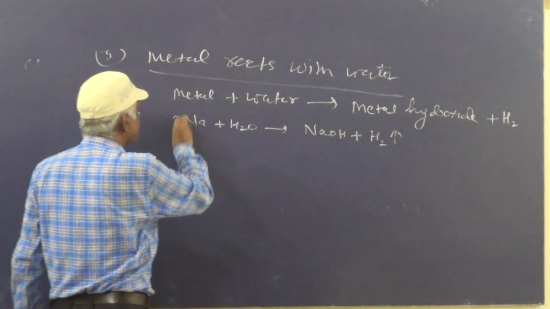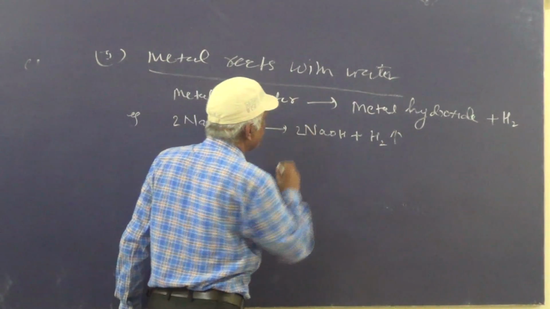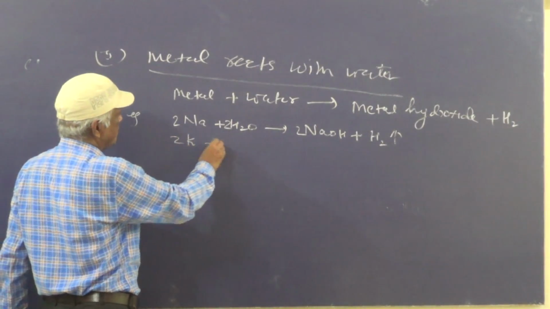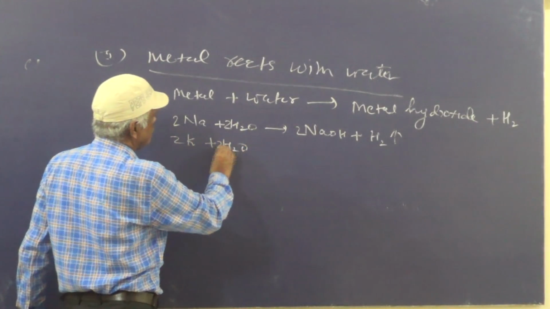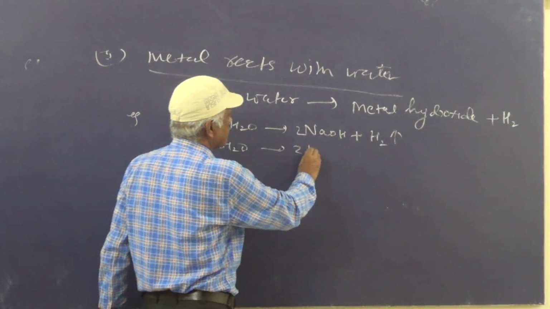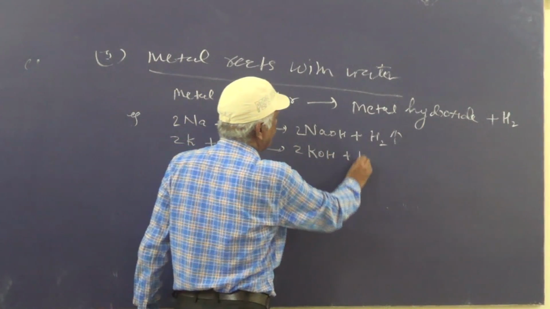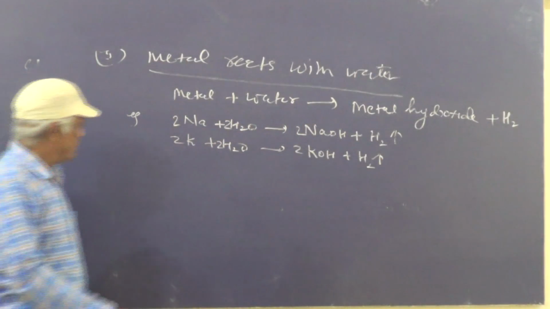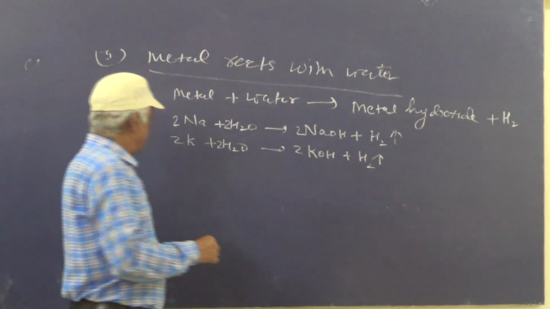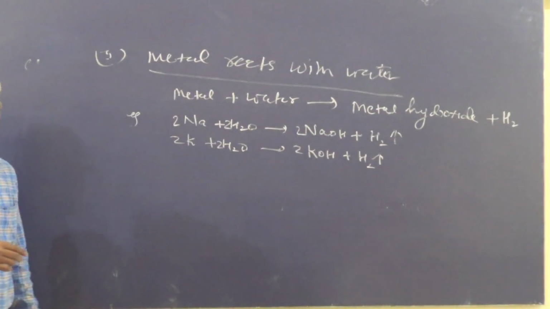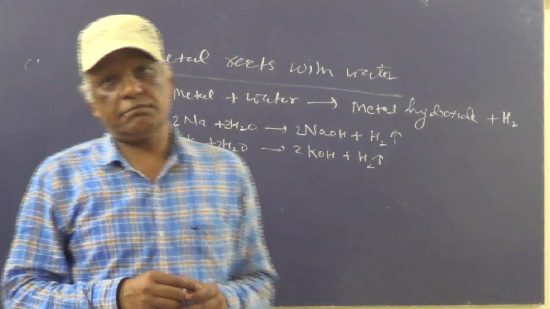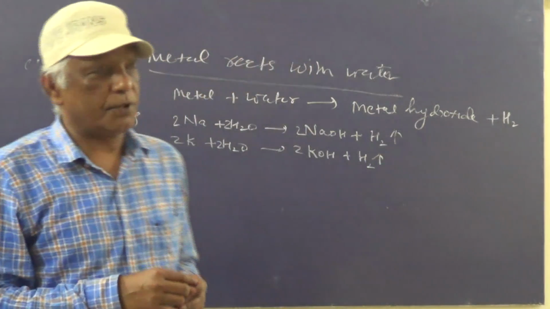Now balance this equation: 2 NaOH. Similarly, 2K, potassium reacts with water to give potassium hydroxide plus hydrogen gas, which is evolved. Metals like iron and aluminum are less reactive than sodium, magnesium and potassium.